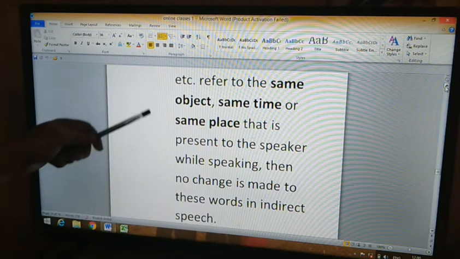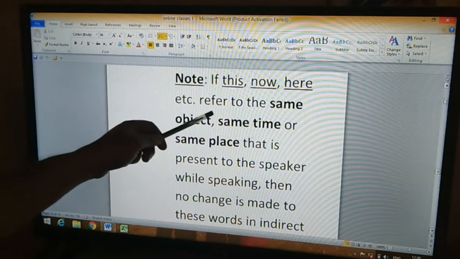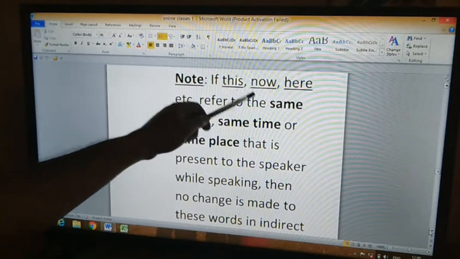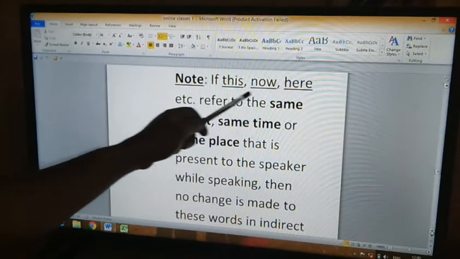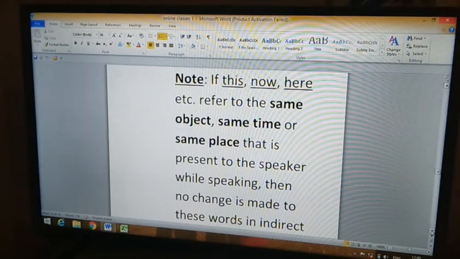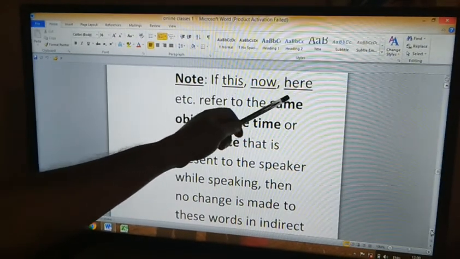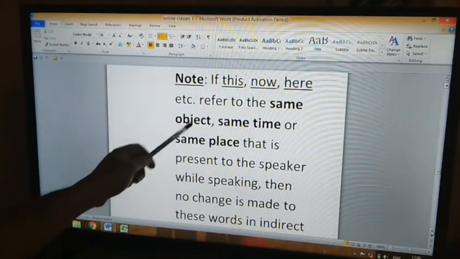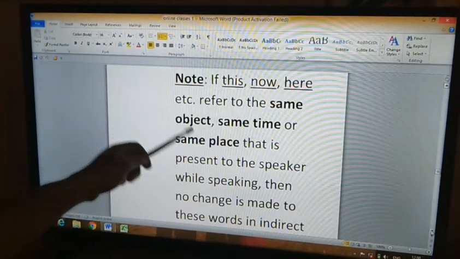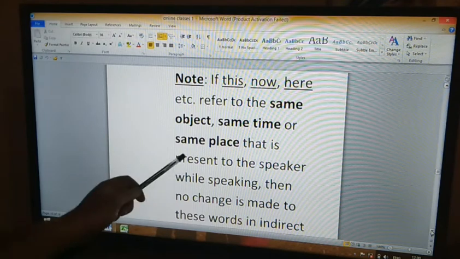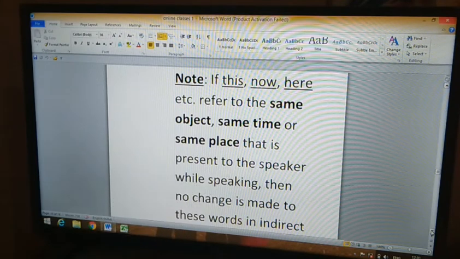So let us see once again what the rule is. If this, now, here, which are all words of nearness, refer to the same object, same time or same place that is present to the speaker while speaking.